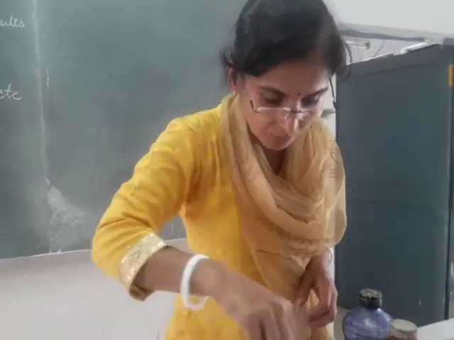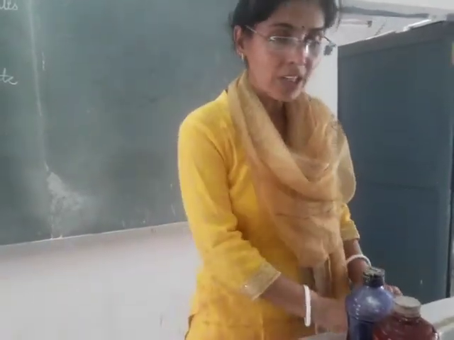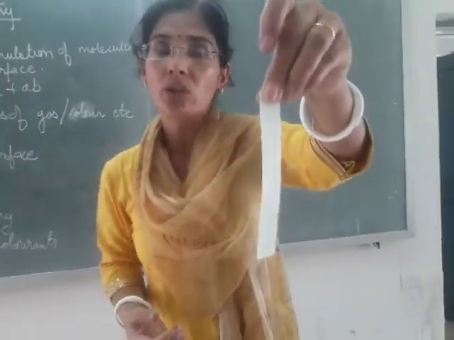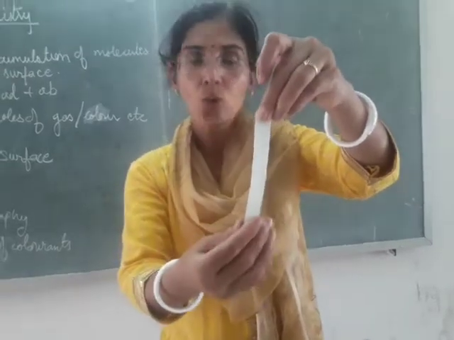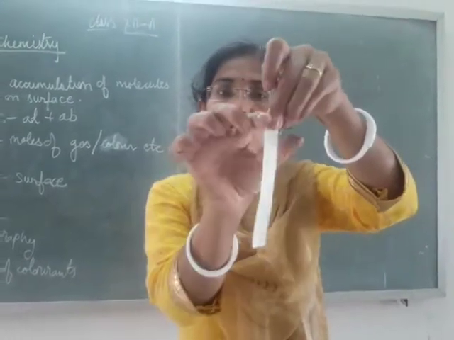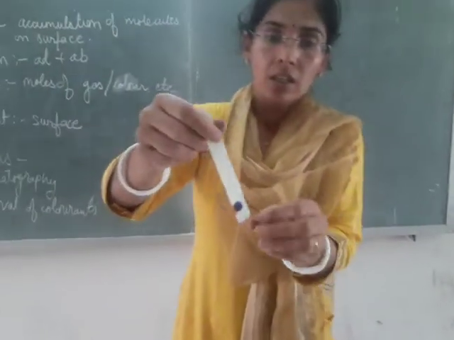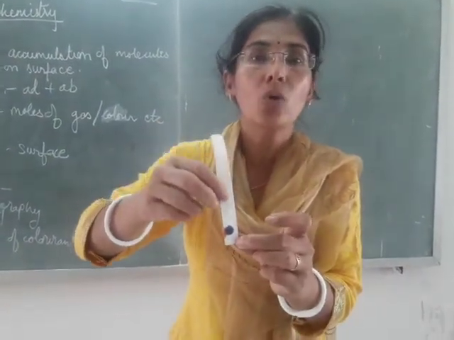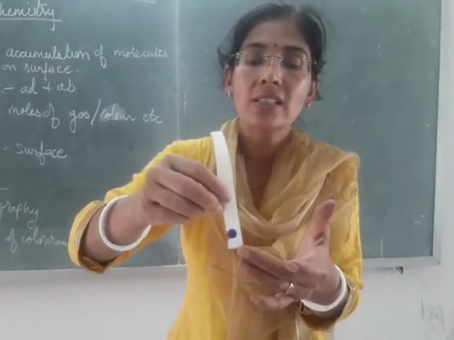Now I shall be demonstrating how this adsorption is used for chromatography purposes. This, beta, is called chromatographic paper, right? And how do we prepare a chromatogram? We take a thin strip of chromatographic paper and make a line at a certain distance from the bottom, about 1 inch or maybe 1 centimeter.